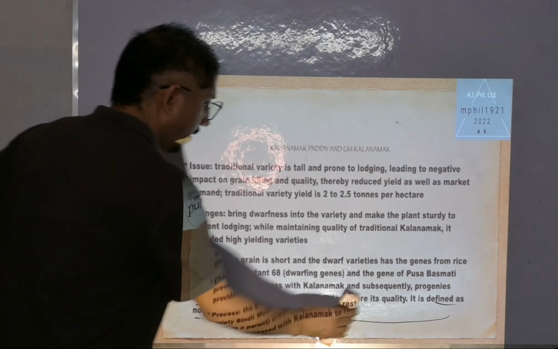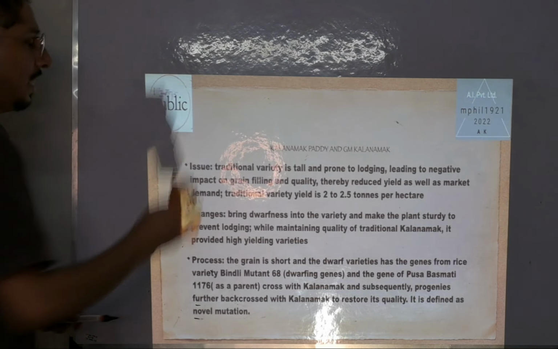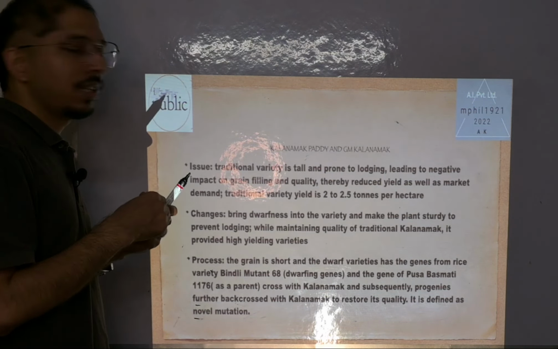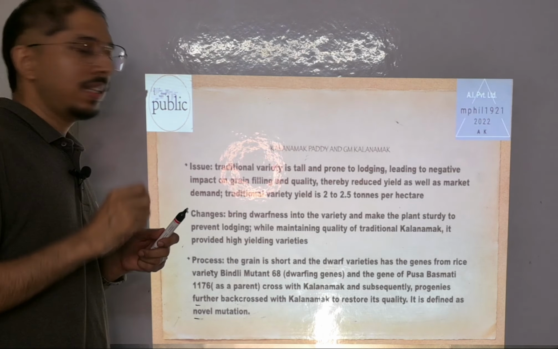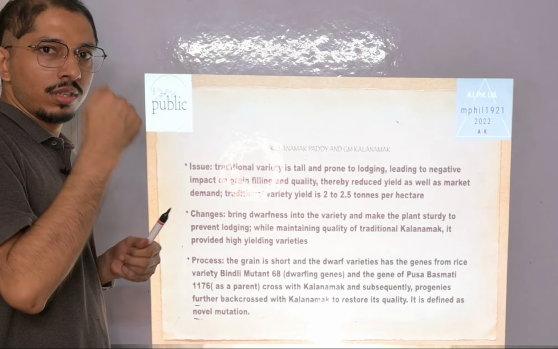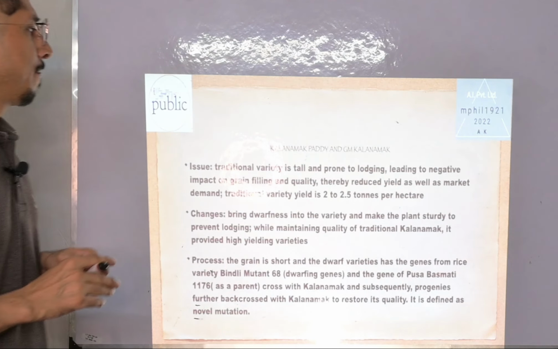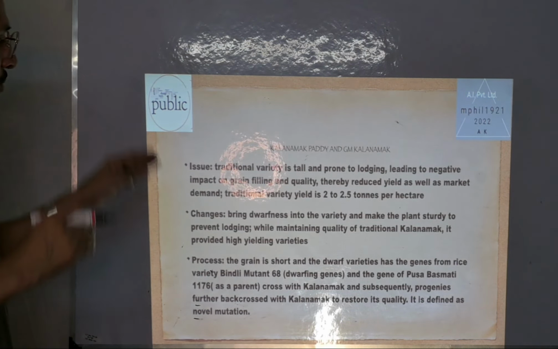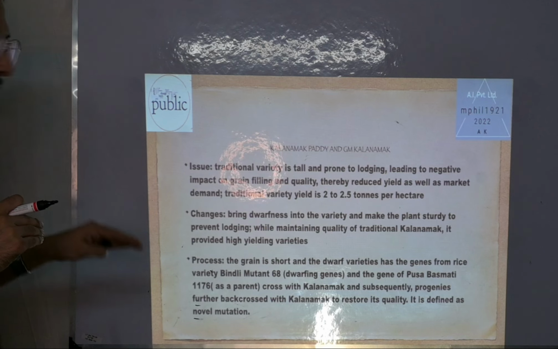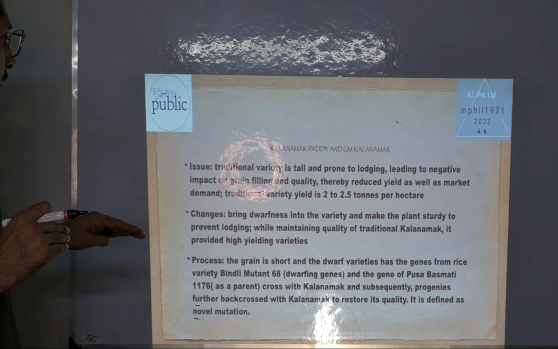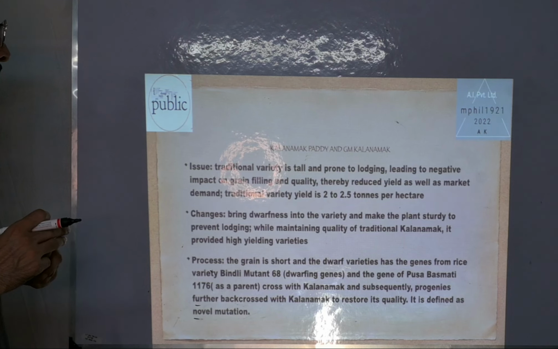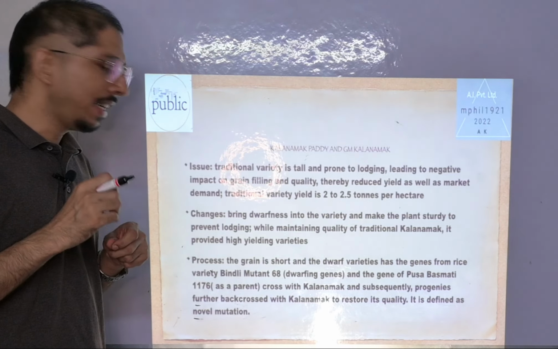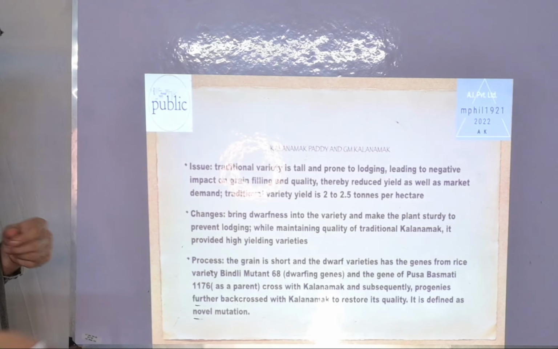I have already told you that the issue was that the traditional variety was tall, and that's why it is prone to lodging, because the stem is weak and grain filling leads to lodging. So the change that was brought in was dwarfness in the crop, and this makes the plant sturdy. While doing the genetic modification, the quality was maintained, and the new variety provides a higher yield also.